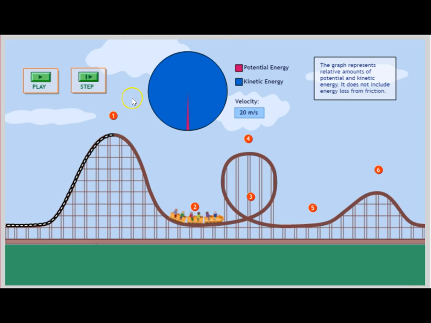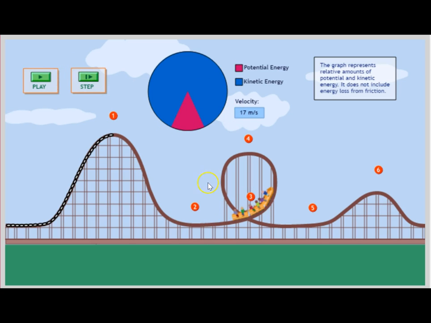As we see, when it gets to the bottom of the hill, it has almost no potential energy left. That's because it's almost as close to the ground as it originally started. But it has a lot of kinetic energy. All that part that was potential has basically been converted into kinetic energy. And if you've ever been on a roller coaster, you know this is where you're traveling really fast. As you're falling down that hill, you gain a lot of speed and you travel really fast at the bottom of the hill. What's going to happen as it gets to point 3 though?